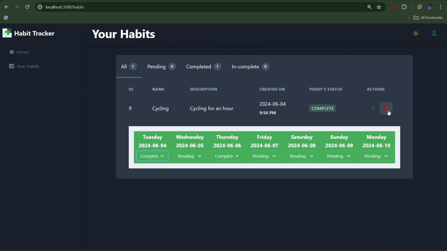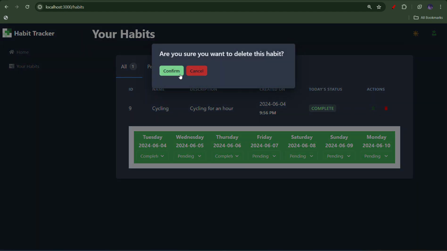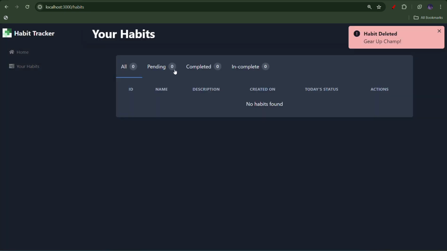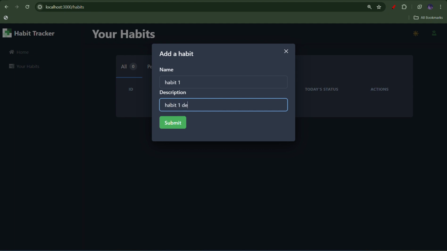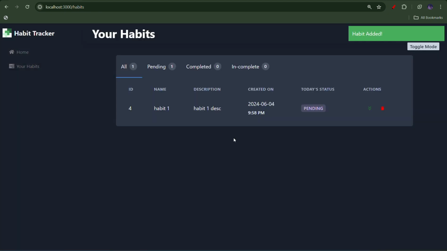So suppose if I delete this habit, it will again first give me a confirm dialog box. If I click on confirm, it will delete that habit. Then let's add a few more habits. Just a minute.